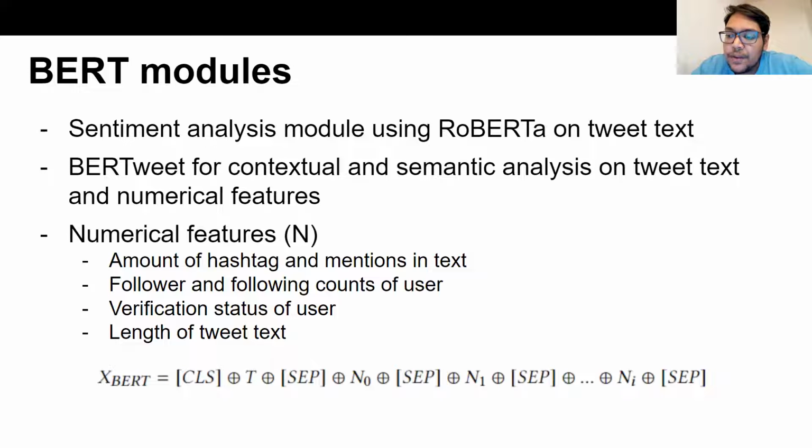Our proposed model uses BERT in two ways. The first way is a module for sentiment analysis using RoBERTa on tweet text. Sentiment has been proven in other papers to elicit emotional response and interaction from users. The second is by concatenating the numerical features listed here with the tweet text, separated by the SEP token, and feeding this into the BERT model pre-trained for tweets. The formal representation for this input is shown here.